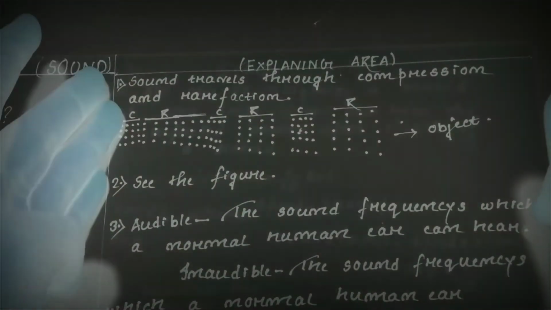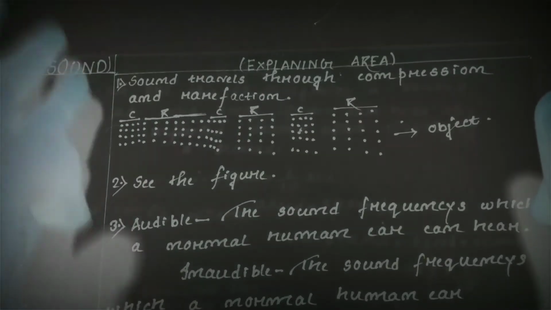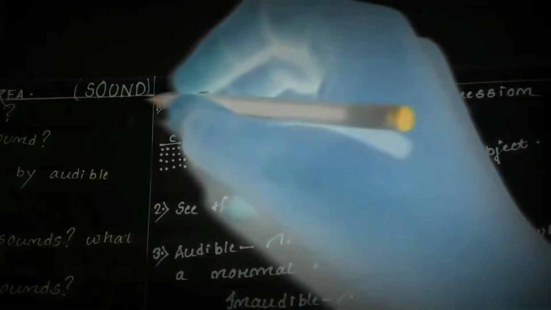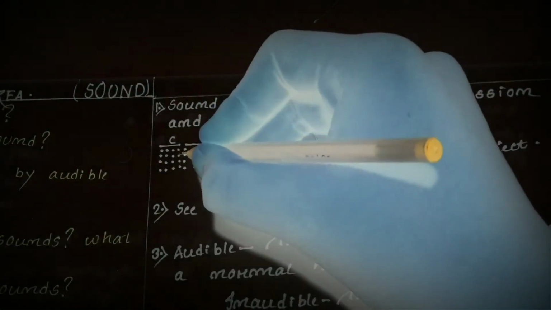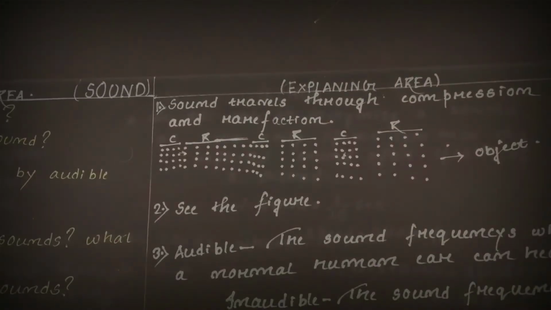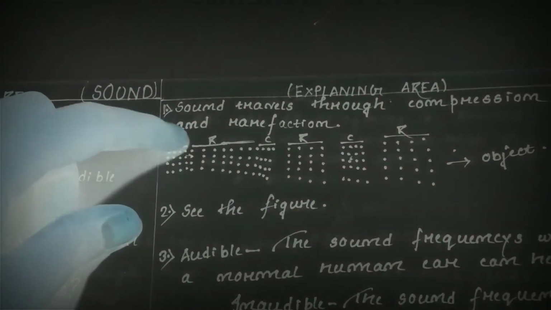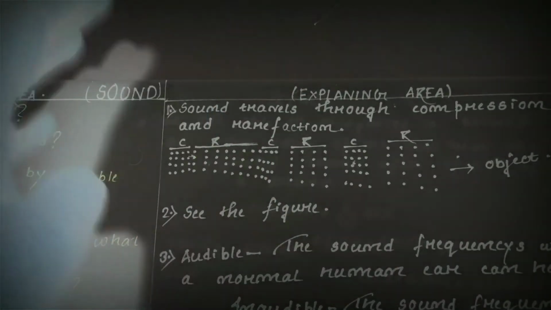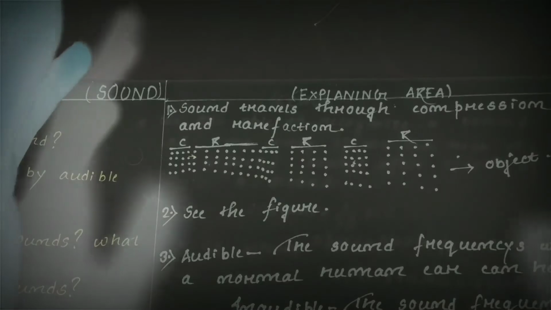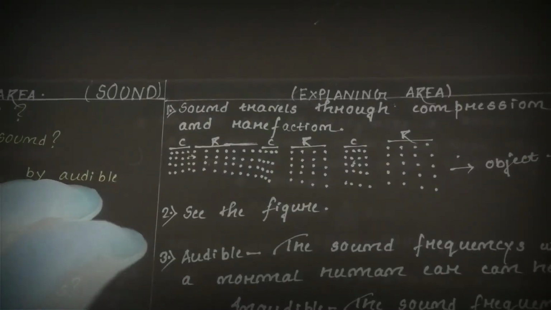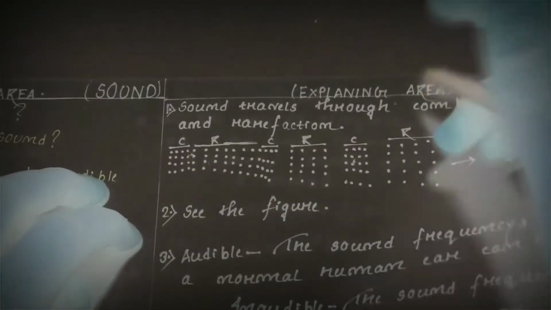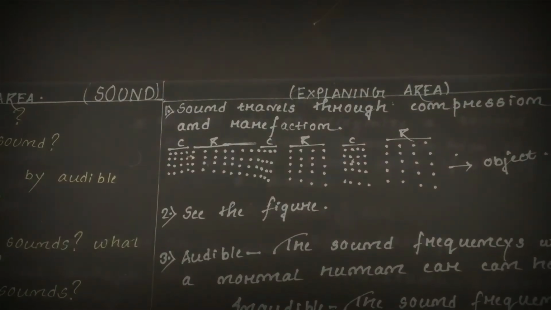And when this air gets compressed, it transfers the energy to its corresponding or adjacent molecules. As you can see here, this wave is transferring its energy to this part. So here this gets loosened up and gets rarefied. So compression means where the state gets more dense, and rarefaction means where the state gets a little bit far apart. As you can see here, sound travels in the form of compression and rarefaction of particles.